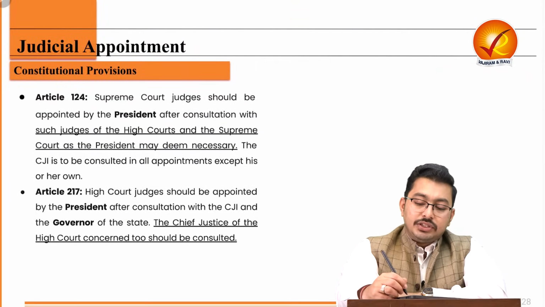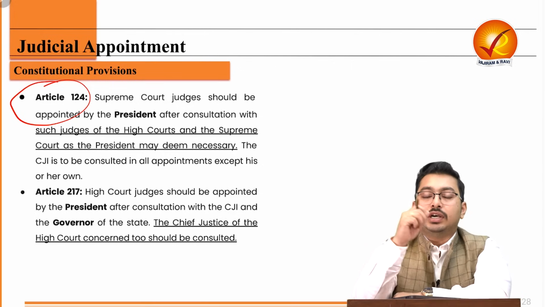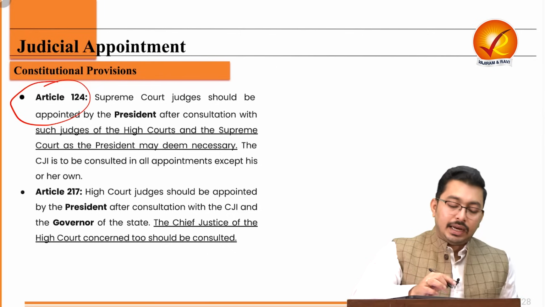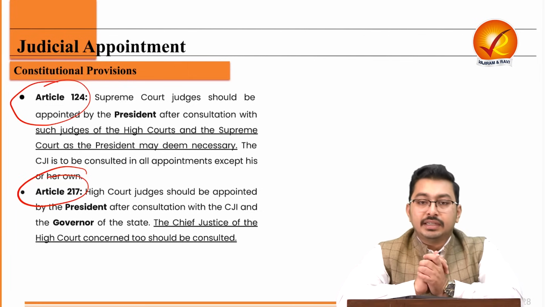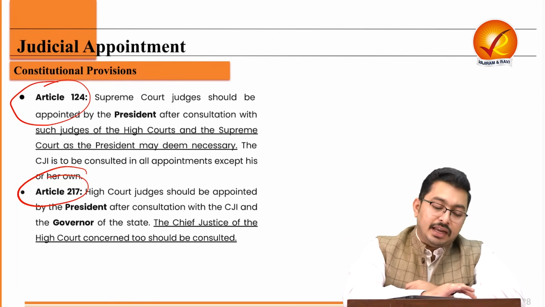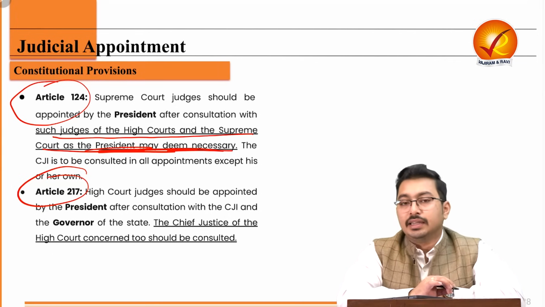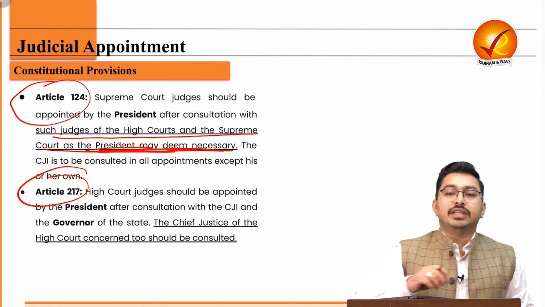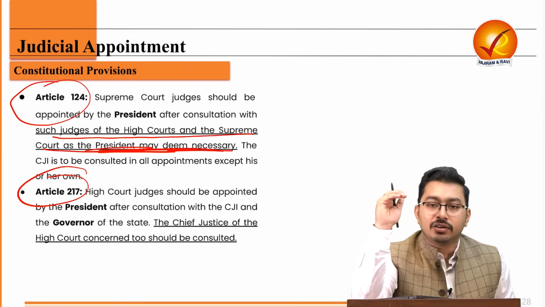Now, how are judges being appointed? So, Article 124 talks about the appointment of judges in the Supreme Court, and Article 217, it talks about the appointment of the judges of the High Court. Now, in both the conditions, the president will take the decision on the basis of consultation of such judges of the High Courts and the Supreme Court as the president may deem necessary. And whenever we are talking about the president, we mean to say the top of the executive. So president is the head of the executive.